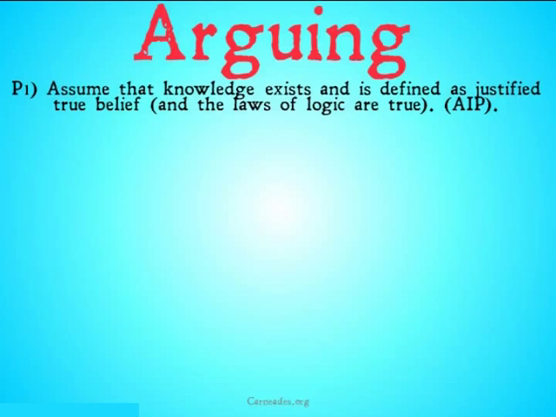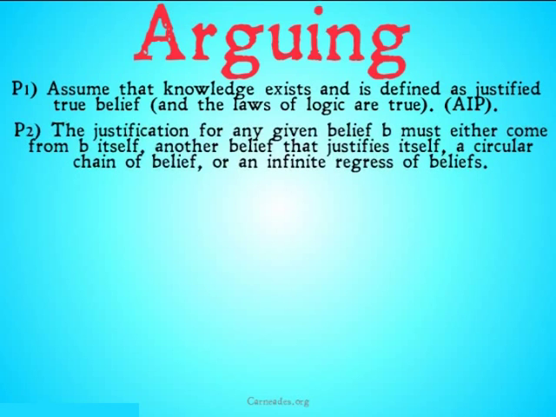We'll take this with another argument, just to add to these skeptical arguments. You could do this with some of the academic skeptics' arguments. I just felt like going over Agrippa again. So, premise 1, assume that knowledge exists and is defined as justified true belief, and the laws of logic are true. Assumed indirect proof.